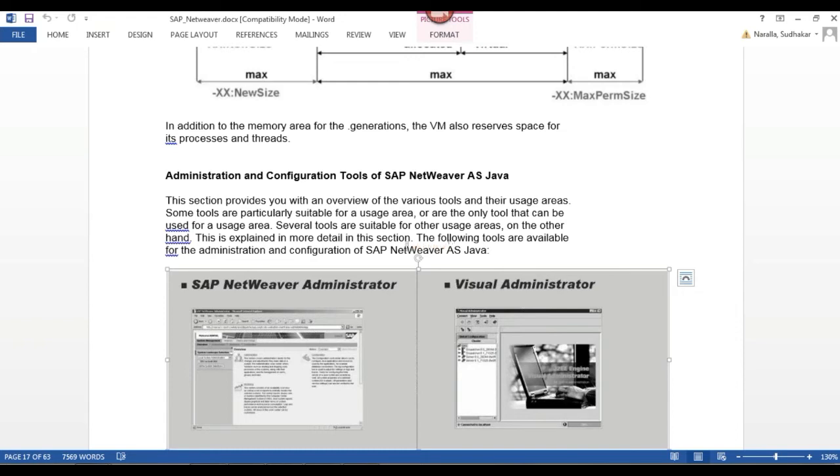But how will we come to know the memory size is not sufficient? Whenever you are getting a very high response time on the Java stack system, and whenever you are getting memory related errors in the Java stack system, and whenever you see the allocated memory and used memory are the same.